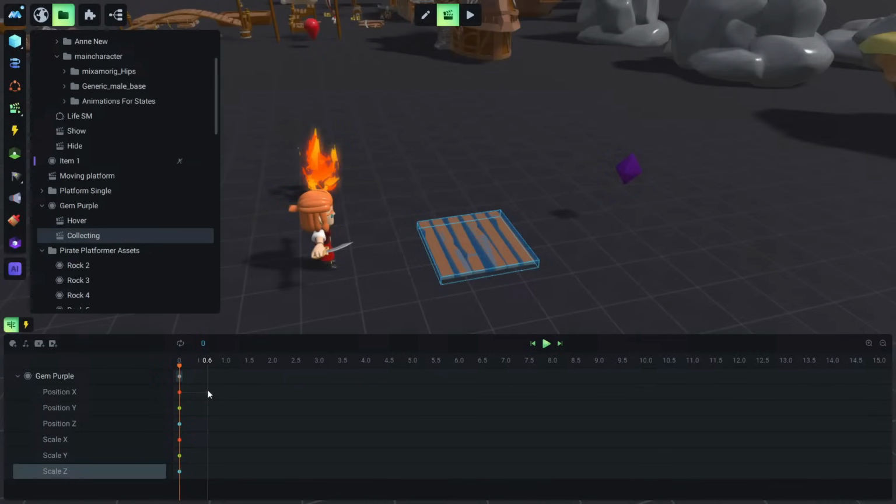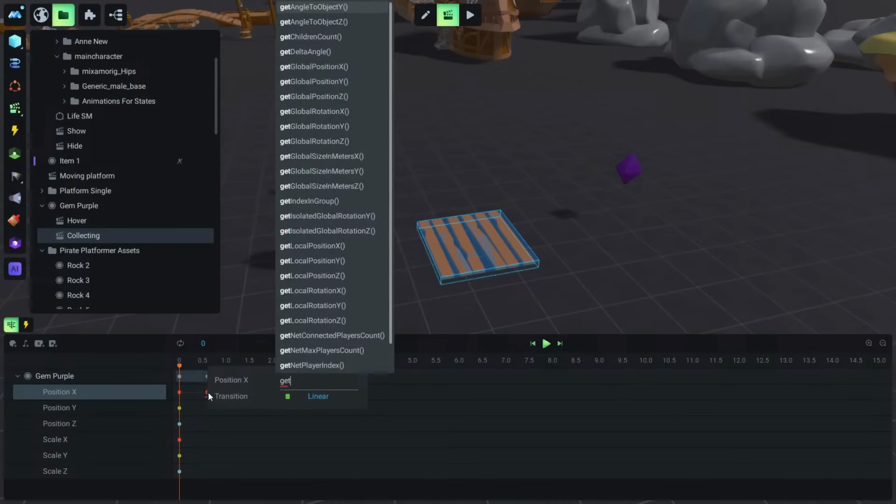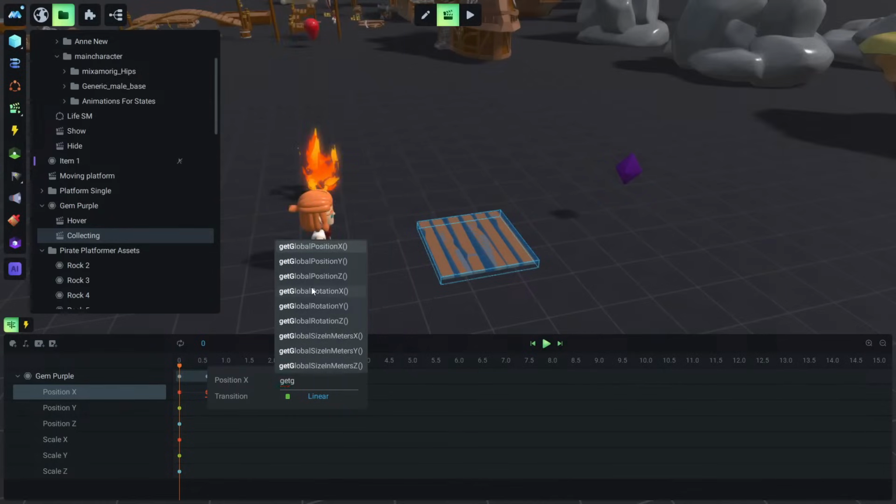So let's go around to 0.6 time, and we create a new keyframe. And here we are going to type a special function, and to find this function we will type get, and we'll see all these available functions that give us information about something. So let's continue typing get global to filter these results, and we are going to choose get global position X.